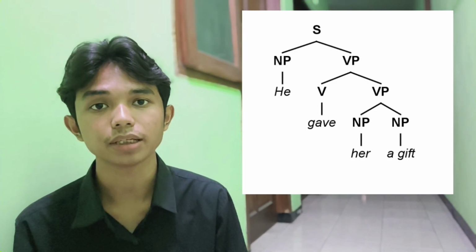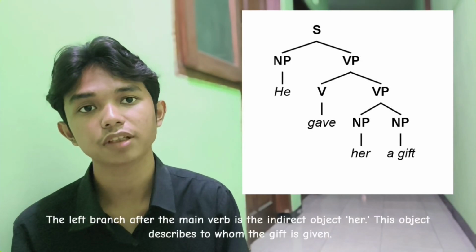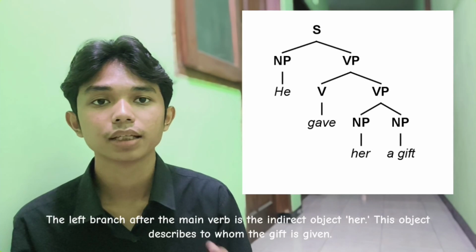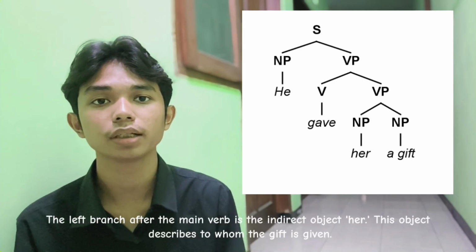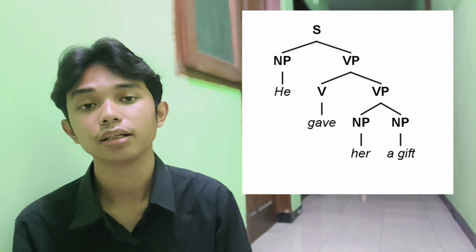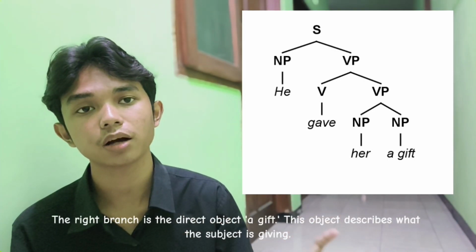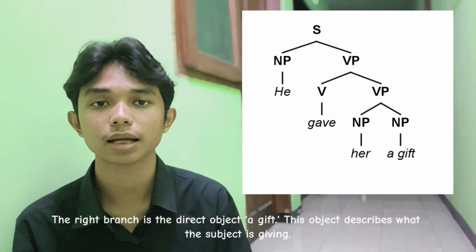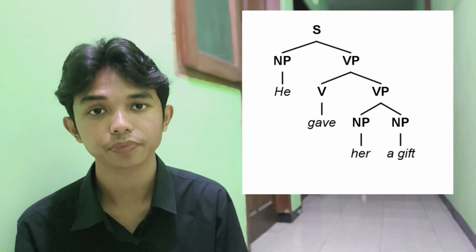Indirect object NP, the left branch after the main verb is the indirect object her. This object describes to whom the gift is given. Direct object NP, the right branch is the direct object a gift. This object describes what the subject is giving.